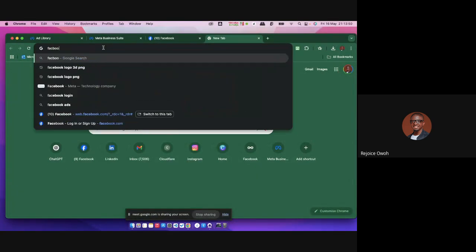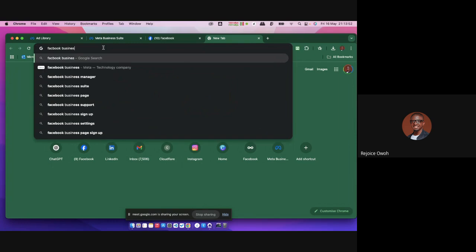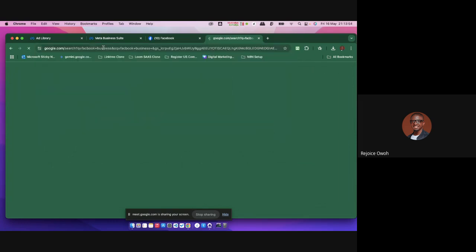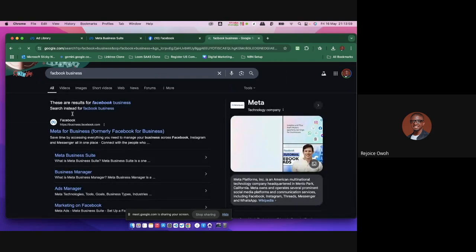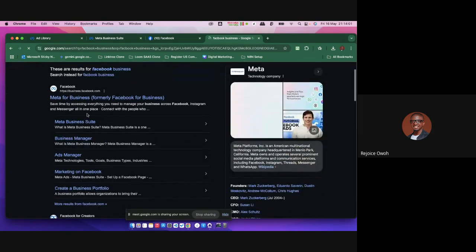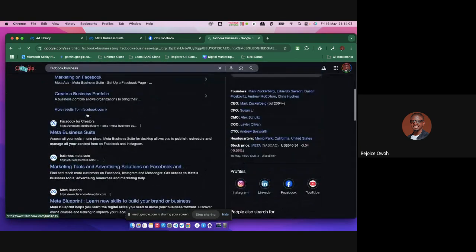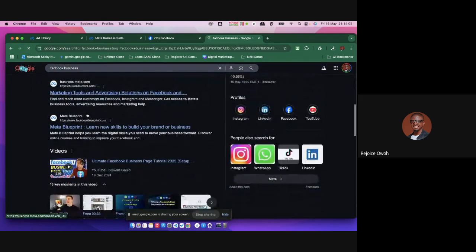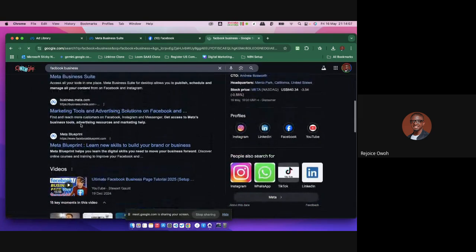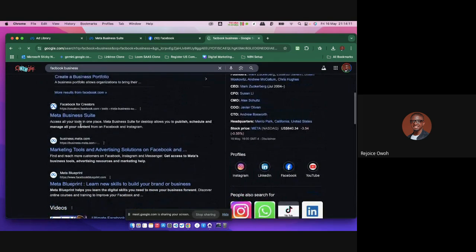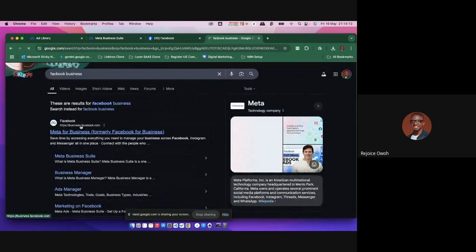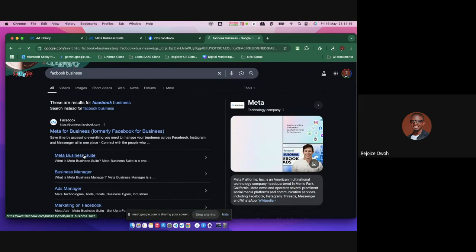Facebook Business. Now, what is Facebook Business, guys? Facebook Business is like a suite, should I call it, that manages all your Facebook, like your business portfolio. Just put it that way. That means this is literally the business aspect of your Facebook, right?